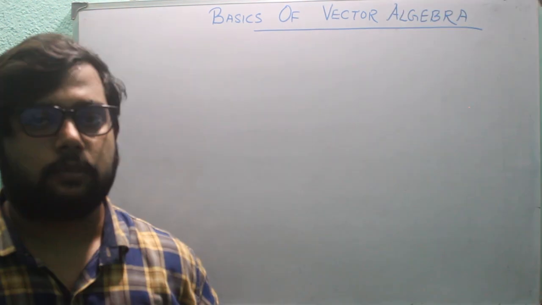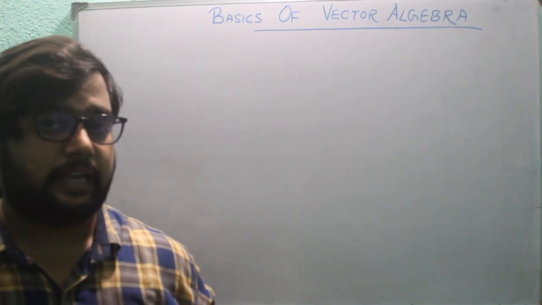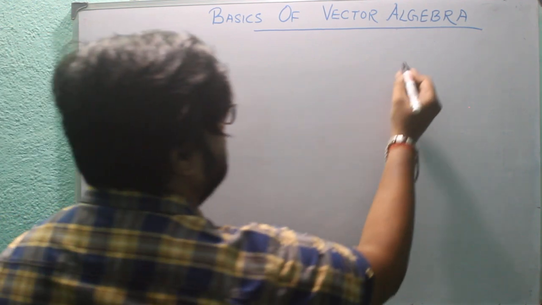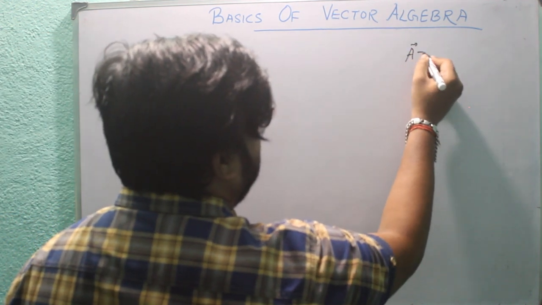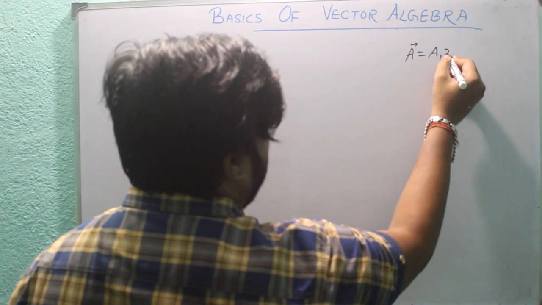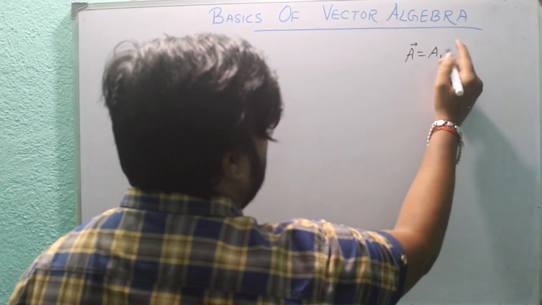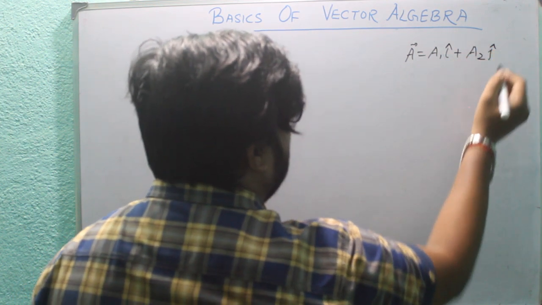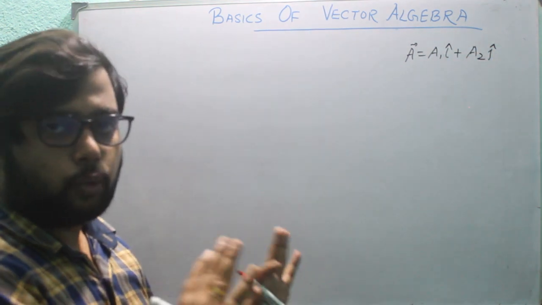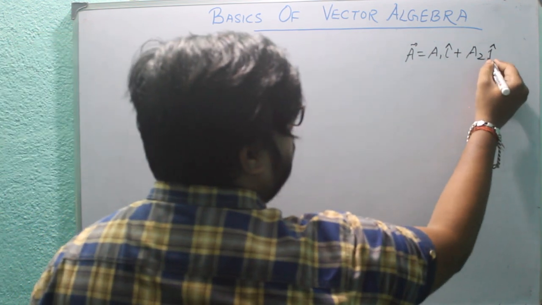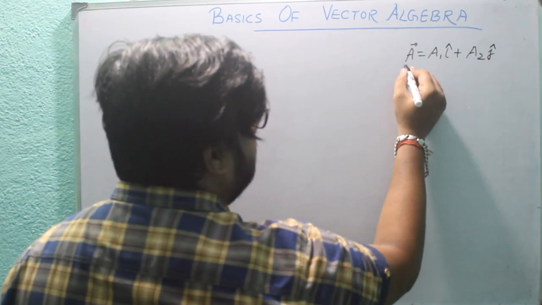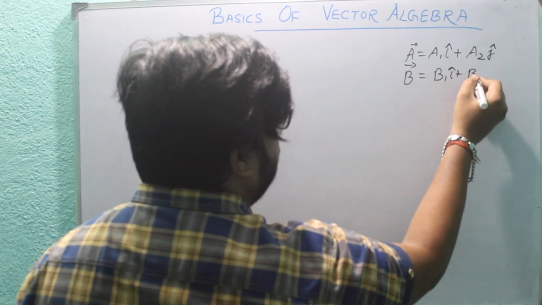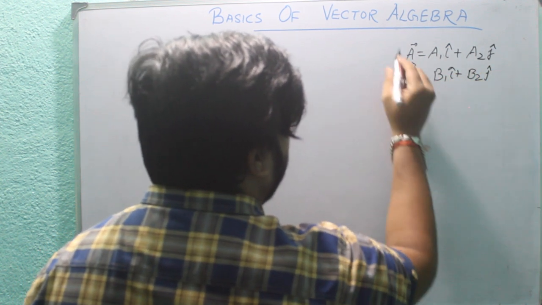To understand the addition, we will assume two vectors: vector A is equal to A1 i cap plus A2 j cap, I am only considering two-dimensional, and vector B as B1 i cap plus B2 j cap.